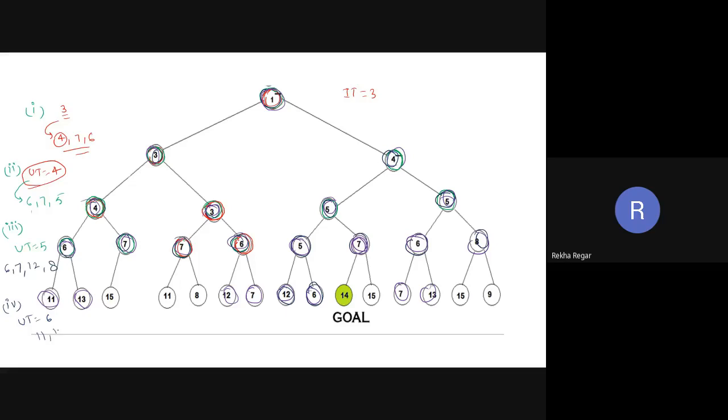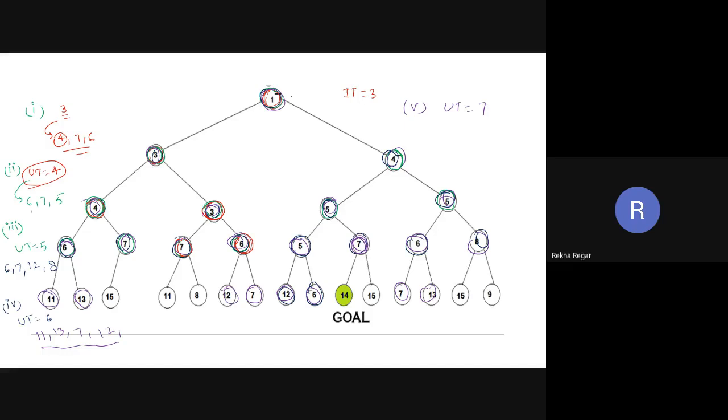When we explore up to threshold 6, what do we get? 11, 13, 7, 12, again 12, 6, 7, 7, 13, or 8. Which is lowest among these values? 7. So in iteration number 5, the updated threshold is 7. So we have to explore till value 7.